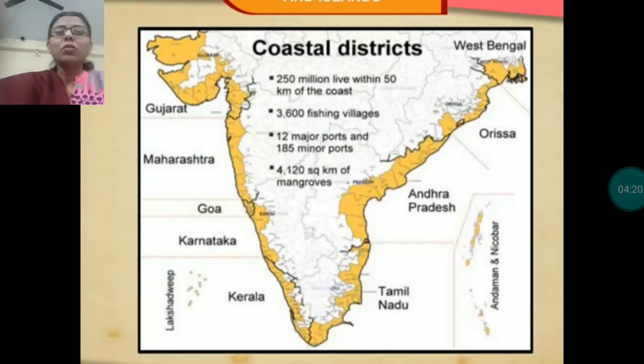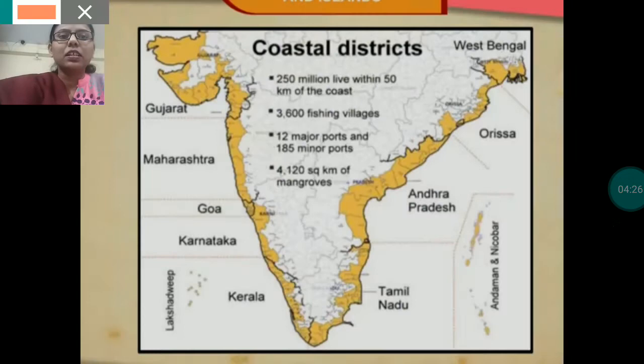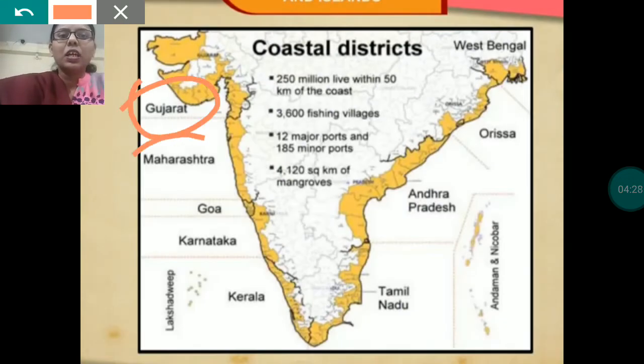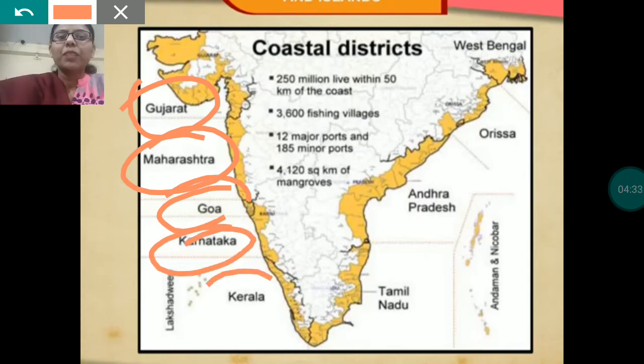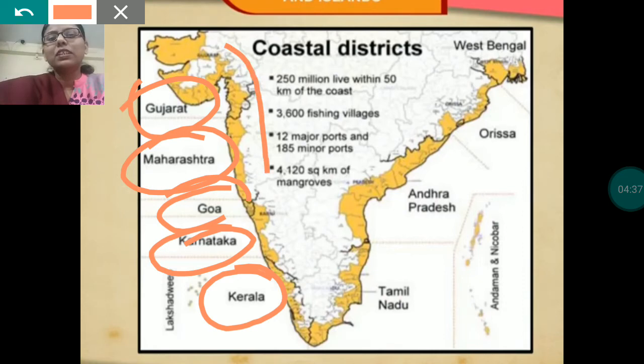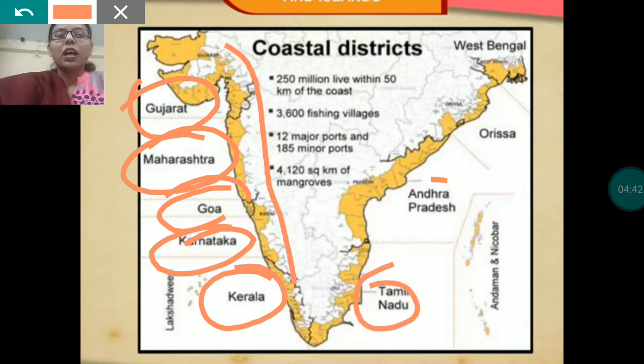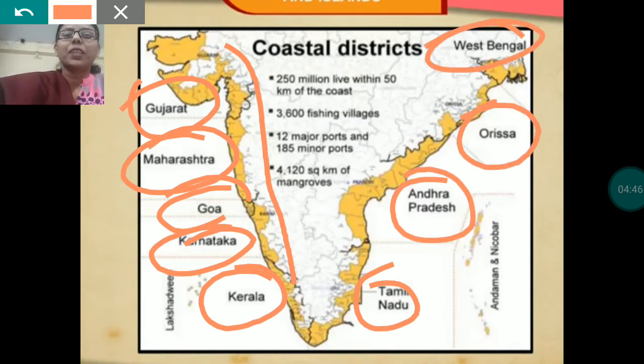Towards its western coastal plain, the states which lie in this area are Gujarat, here you can see Gujarat, Maharashtra, Goa, Karnataka and Kerala. Whereas Tamil Nadu, Andhra Pradesh, Odisha and some parts of West Bengal, these all states lie in Eastern Coastal Plain.